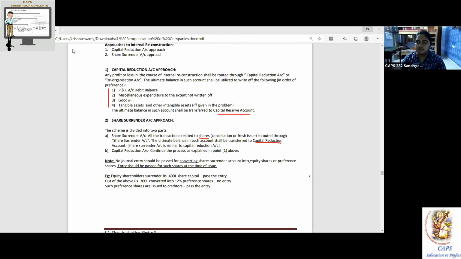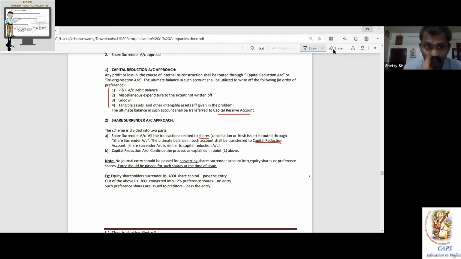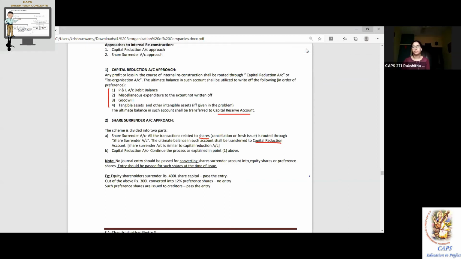Understood? And on a special entry, share surrender: when there is a conversion of one security form into another security form, no entry is to be passed. That is an extremely important point you should know. In the examination, do the share surrender approach if and only if they specifically ask, or the question uses the words share surrender somewhere. Have you understood?